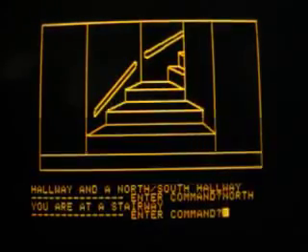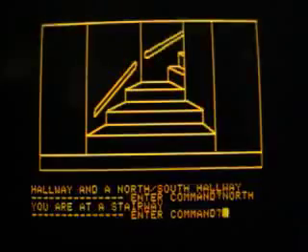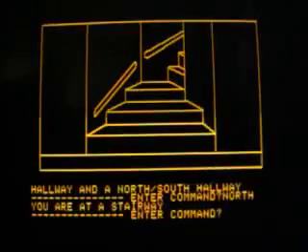That's Mystery House 1980, displayed in 1 bit on an Apple II Euro Plus.